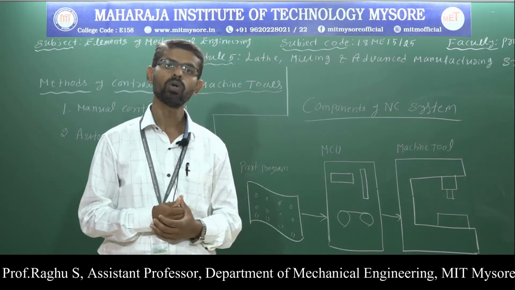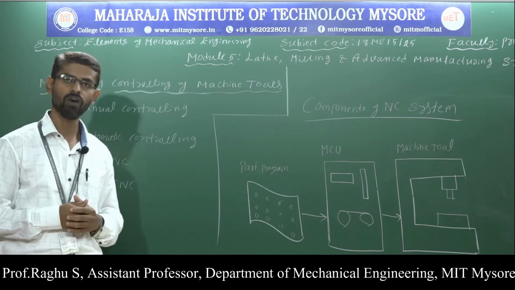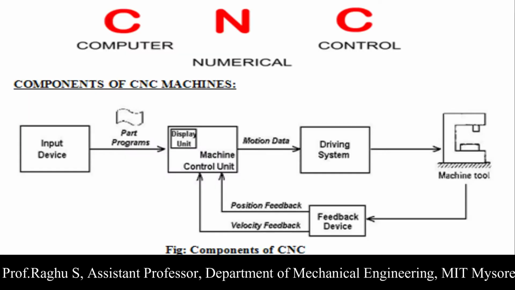Next we will move on to CNC, computer numerical controlling of machine tool. Here we are going to use a dedicated computer, but in case of NC machines we are not using any computer. Next, let us discuss the components of CNC machines. As you are seeing in the diagram, it consists of input device, part program, machine control unit, driving system, machine tool, and feedback device.